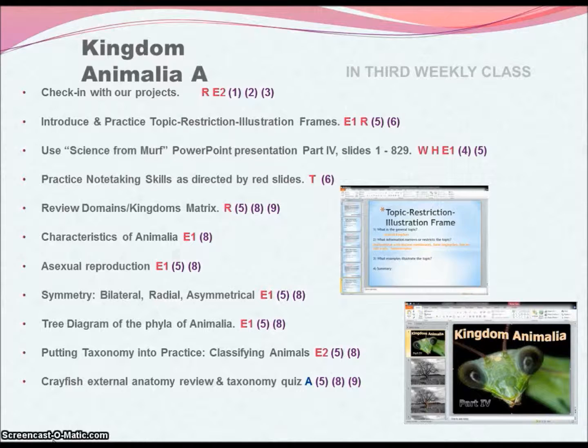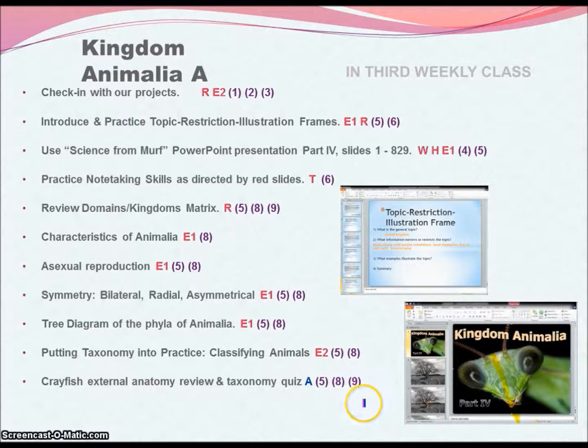We're going to do a lot of the same things. We're going to review that matrix. We're going to move on to the characteristics of Animalia, including asexual reproduction. There's a funny non-linguistic representation involving superheroes there. We're going to look at our animals bilateral. Look, you can divide him in half.